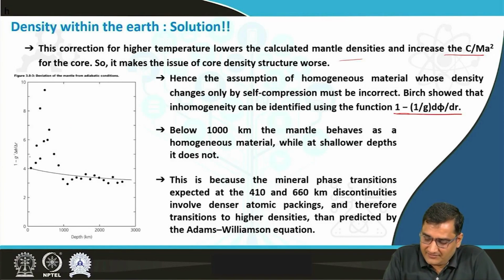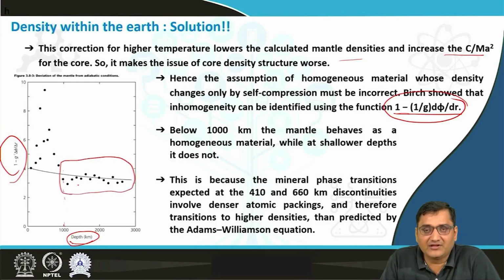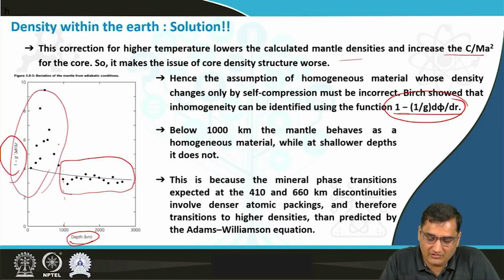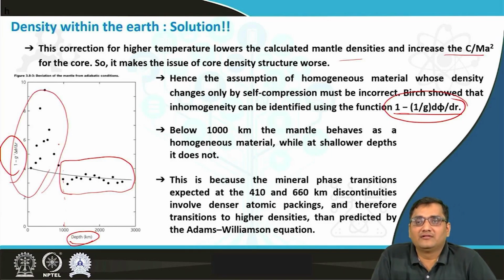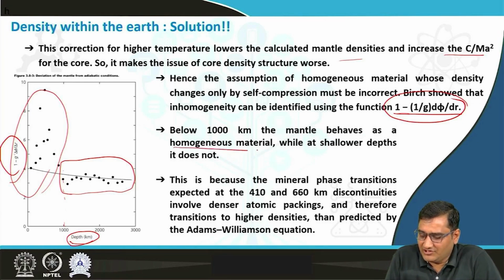So when we consider this particular function onto the y-axis of this graph, and there we have the depth, when we plot the points, then you can see at around 1000 kilometer depth, below which the material has a homogeneous nature, and at the shallower depth up to 1000 kilometers it has inhomogeneity. And below 1000 kilometer the mantle behaves as a homogeneous material, while at shallower depth it does not.